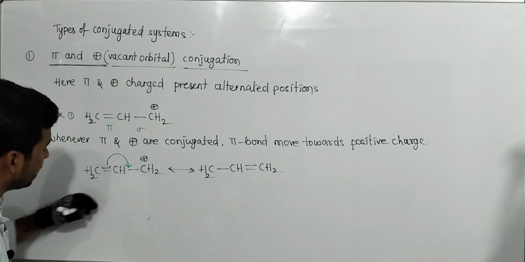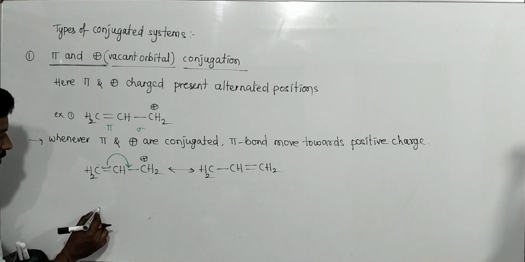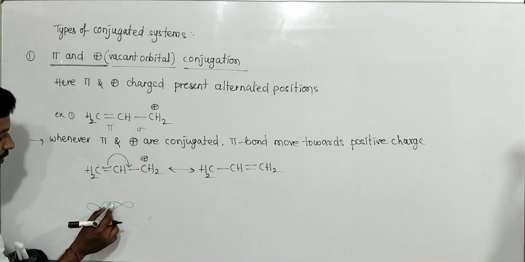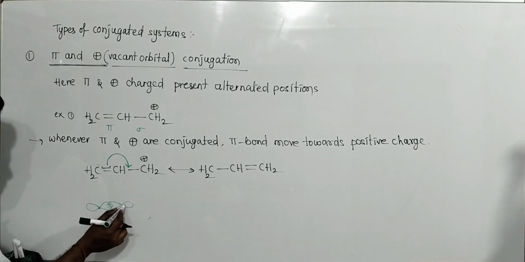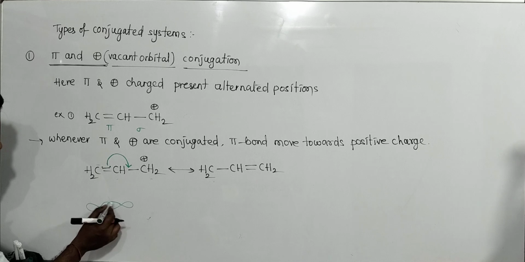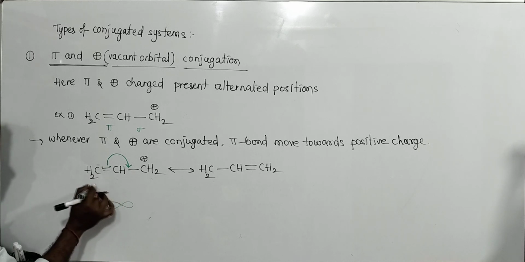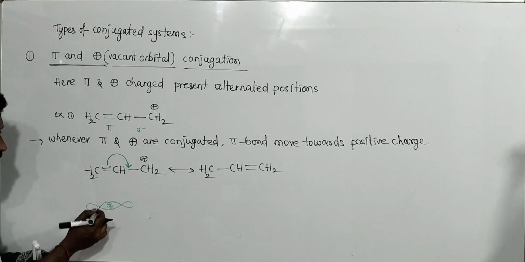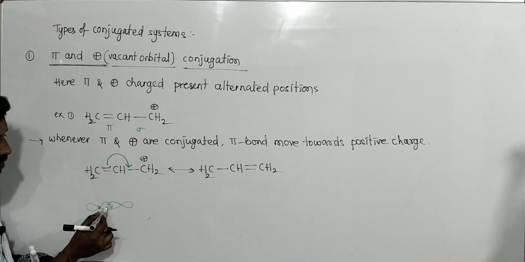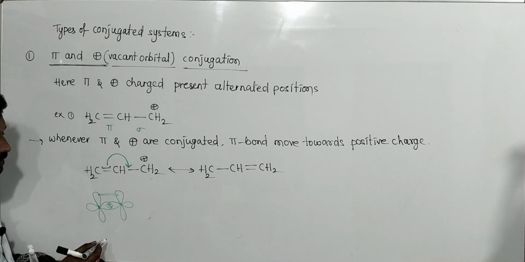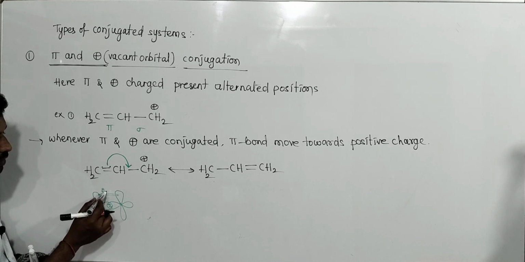How is a sigma bond formed first? First carbon atom sigma, second carbon atom sigma, overlapping takes place. First the sigma bond: the first carbon sp2 orbital and second carbon sp2 orbital, not the p orbital. First carbon sp2 hybrid orbital and second carbon sp2 hybrid orbital overlap. Then the first carbon p orbital and second carbon p orbital overlap, and pi bond formation takes place. The pi bond has two electrons.